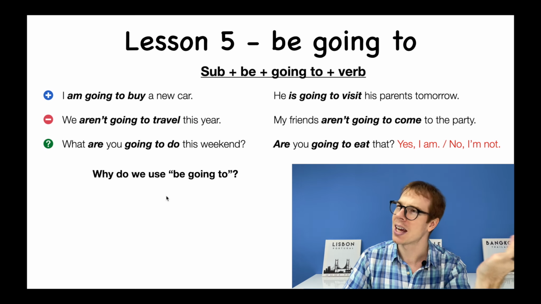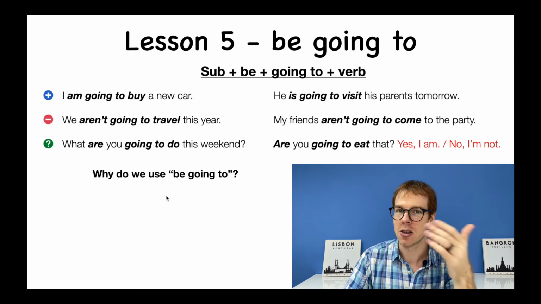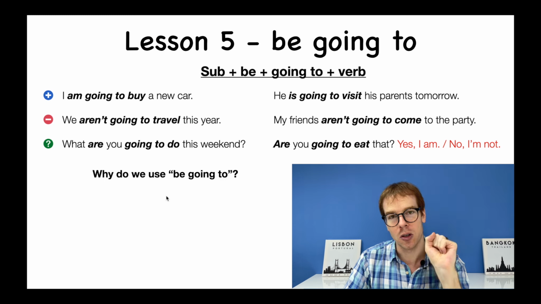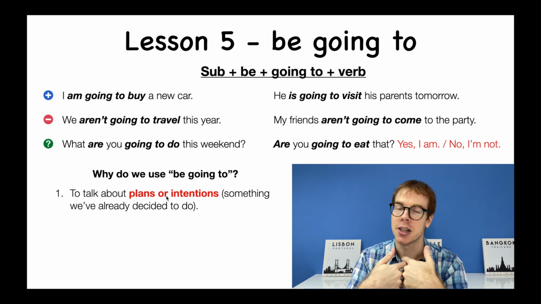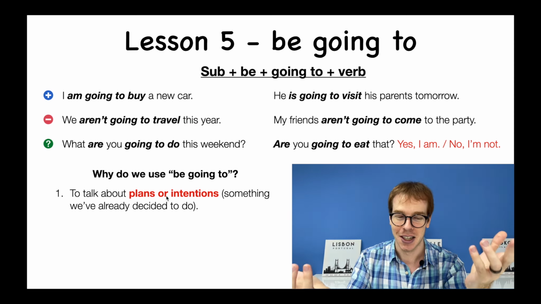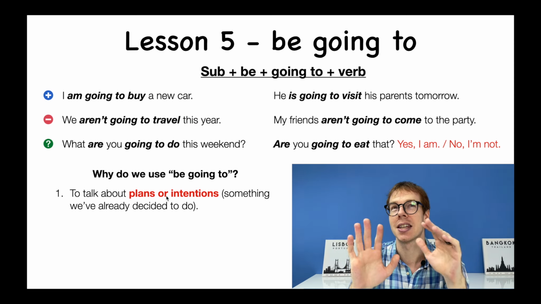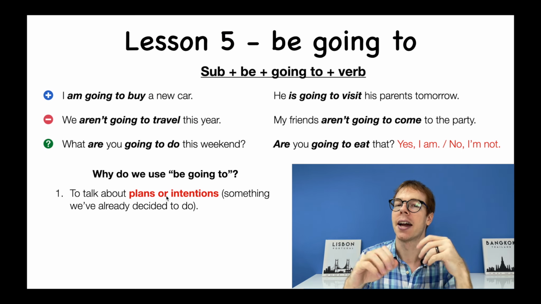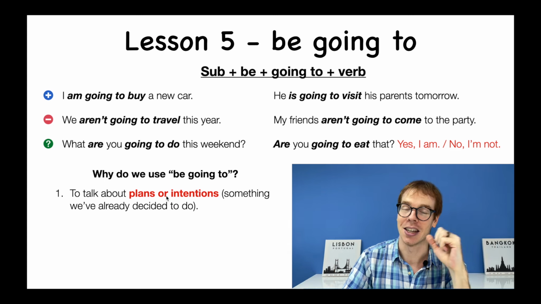So again, why do I use this be going to? And why do native speakers use be going to so often? Well, there are 2 reasons to use this grammar. First one, like I mentioned, is a plan, or we use the word intention, which is something we've already decided to do. We're not deciding now. We've already decided to do it, and that's why we call it an intention or a plan in English.